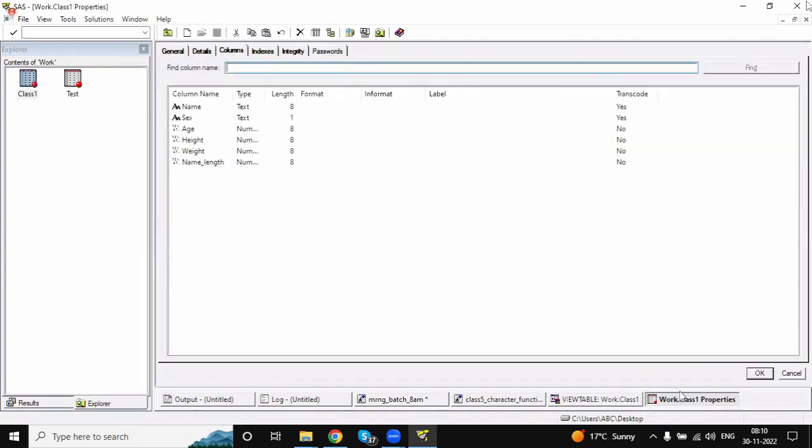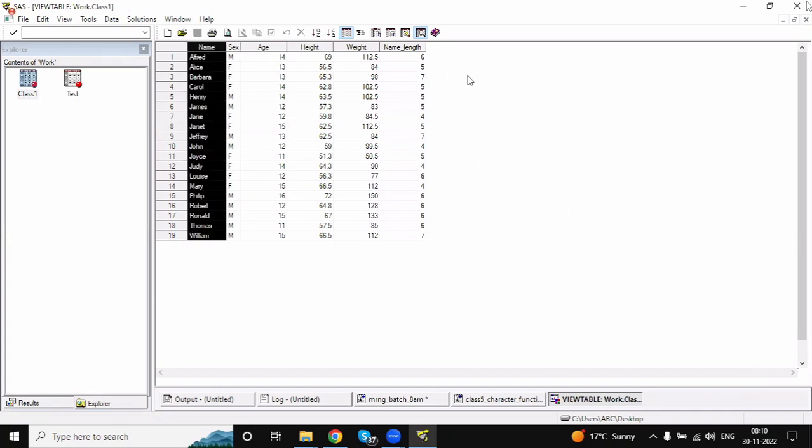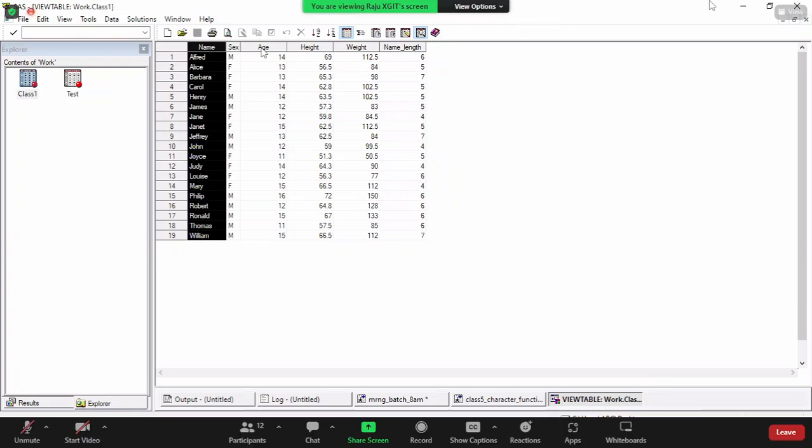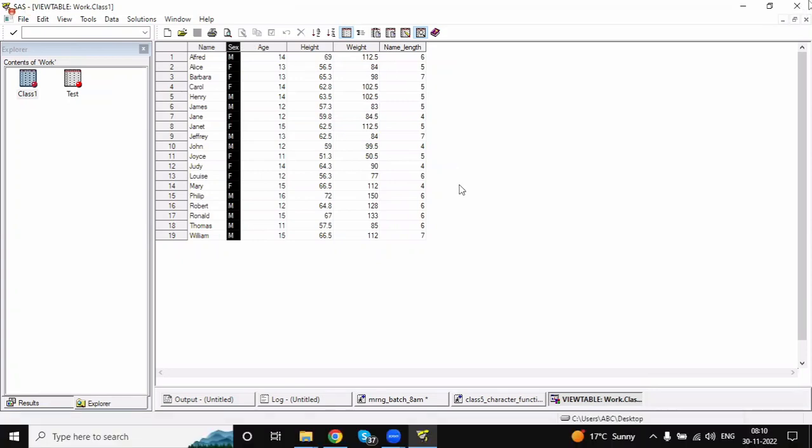I'm a bit lazy. I don't want to go and check in the properties. What is an assigned length? I want to know what is the assigned length of the name variable. I want to display it in the data set itself. Or for the height variable, what is the length? For the sex variable, what is the length? What is the assigned length for this particular variable? I want to display it in the data set itself. How can I display it? Every time I don't want to go and check in the data set, I want to check in the data set itself, instead of going and checking the properties.